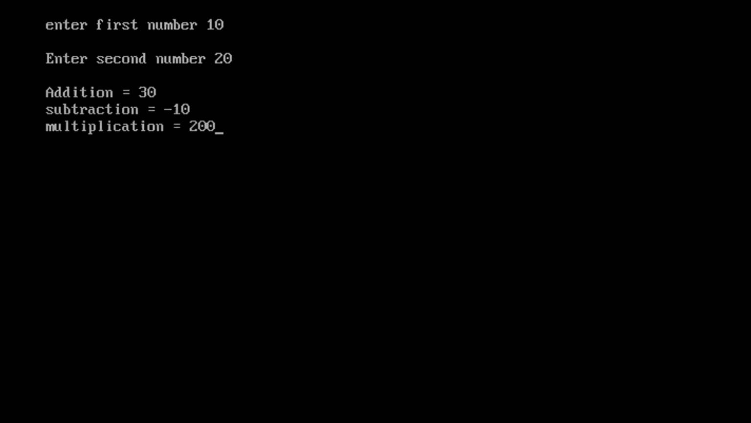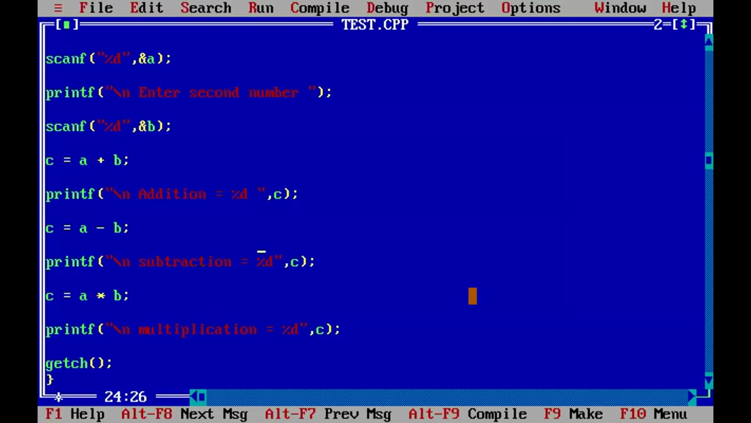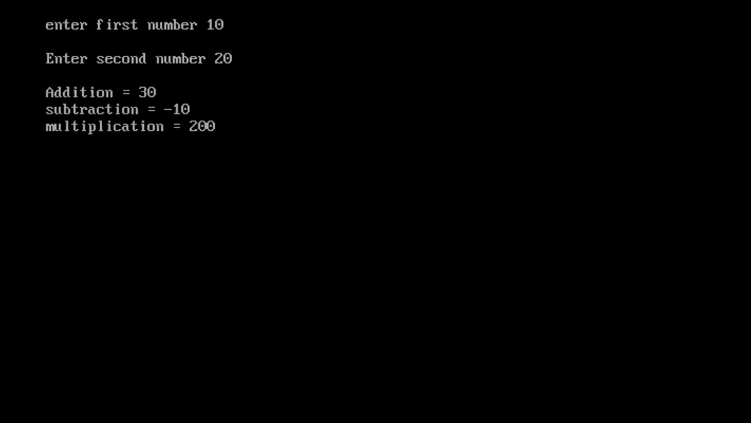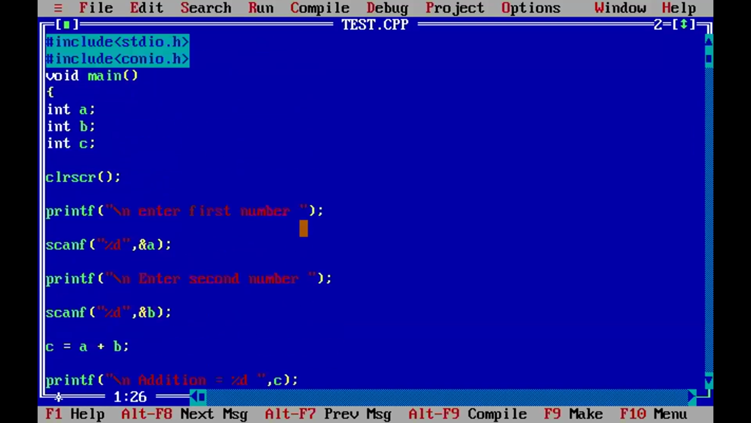Next number, 20. So we got the output: addition, subtraction, multiplication of two numbers. See, compile with no error, then run it. First number 10, next number 20. Got it? Suppose there are errors, what happens here?